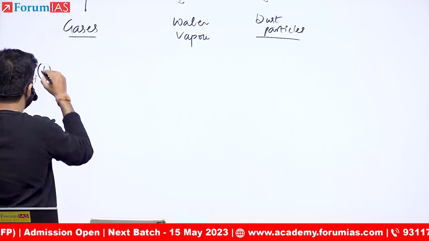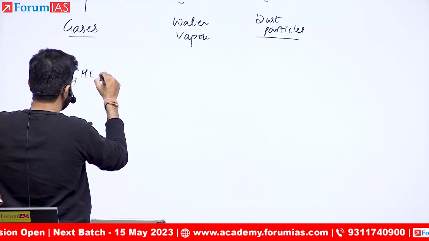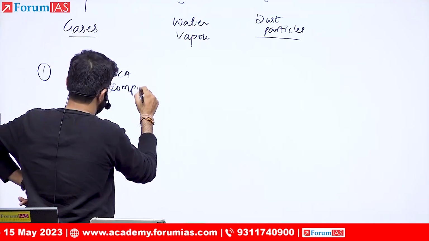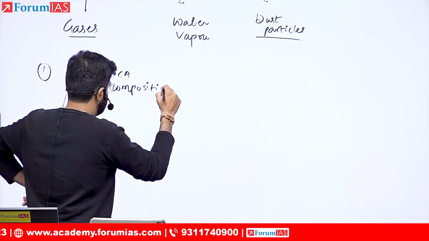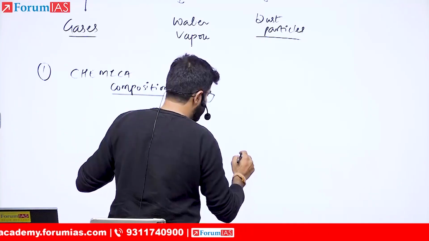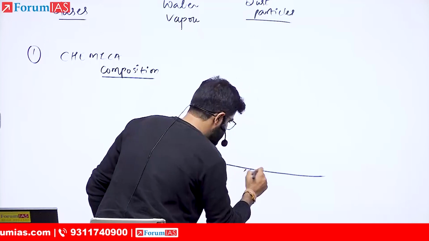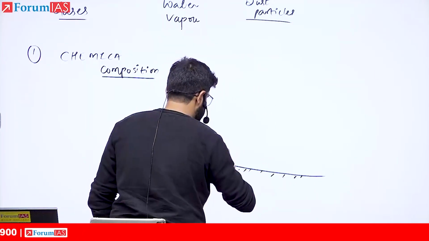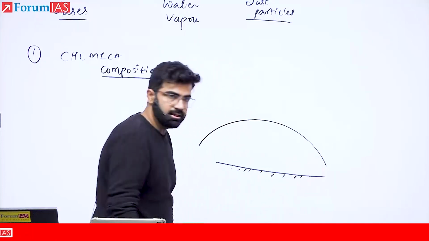Number one, if we divide it on the basis of chemical composition, so the layers can be divided into, let's say this is the surface. The first layer is going to be, which is the first layer?